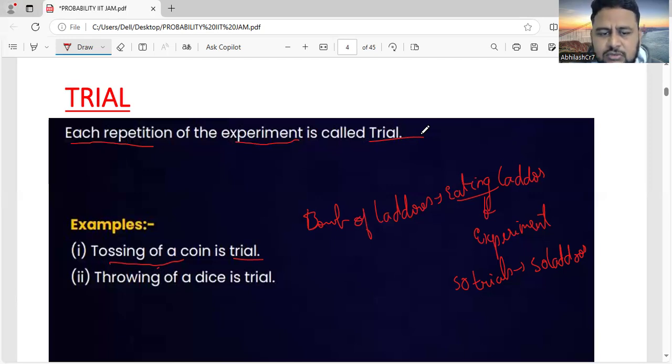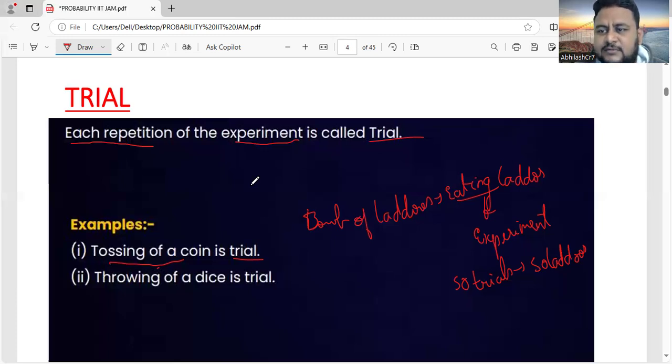Okay. So now throwing a die. You must have played the snake and ladder game. There you get what? A die. So when you throw a die, you may get number one, number two, number three, number four, number five, up to number six. You may get any number, but each time you throw a die, that is called a trial. So each repetition of the experiment is a trial. Playing with the die is an experiment, but each time you throw it is called a trial.